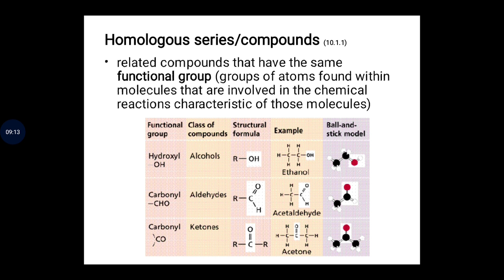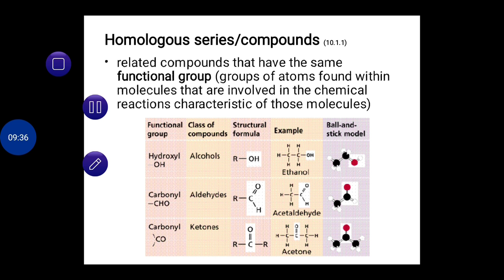So you can see this is carbonyl, also functional group CHO, which is known as aldehydes, or we can call it alkanal. That is the other name for the aldehydes. So you see they all have their functional group.